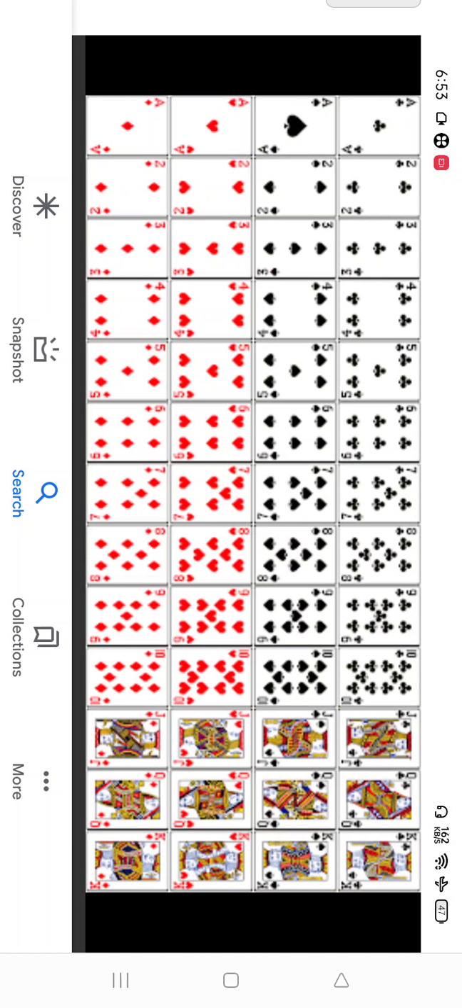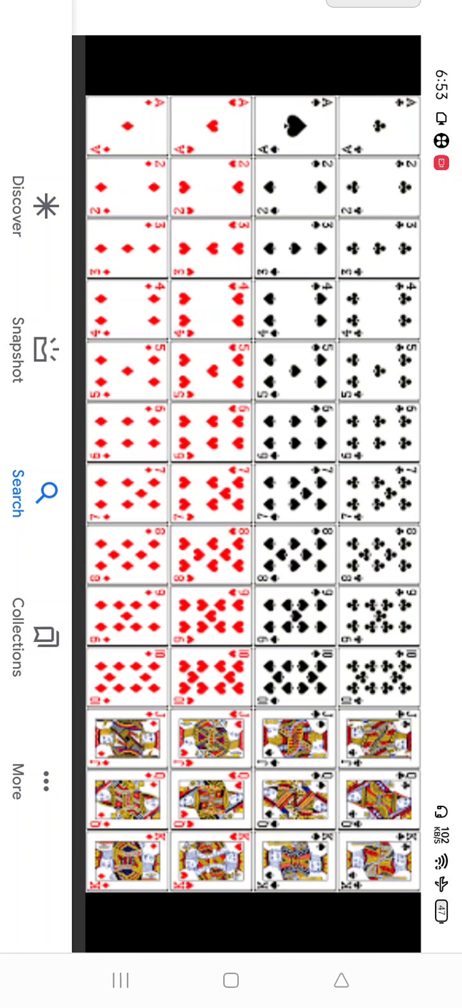If I say queen of diamond, 1 by 52. If I ask you what is the probability of getting black card, so probability of getting black card is 26 by 52. Black card means all the black card. I didn't mention which type. So black card means all black card. So 26 by 52, 1 by 2.